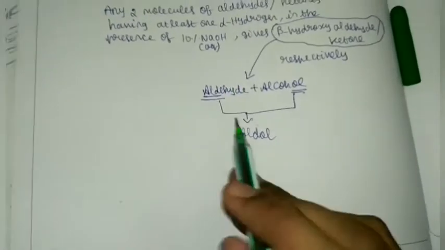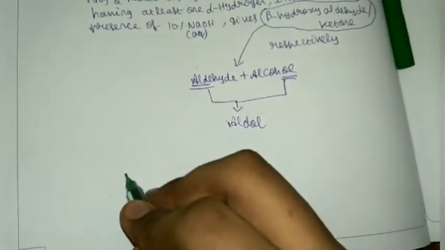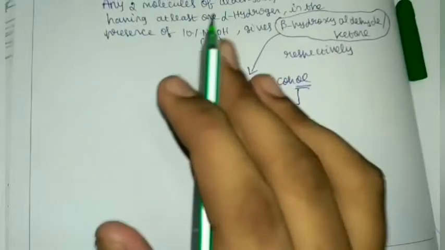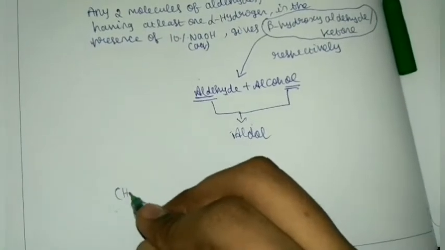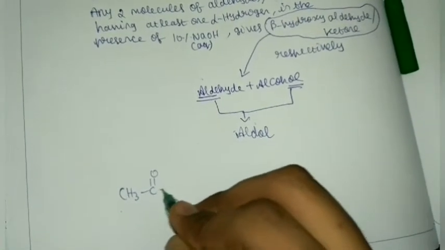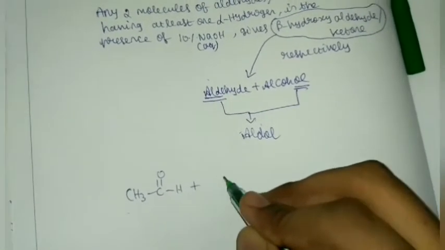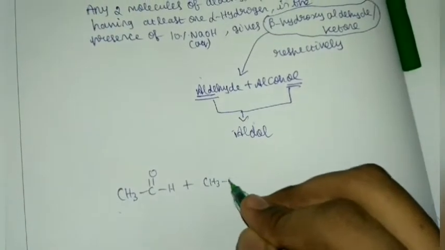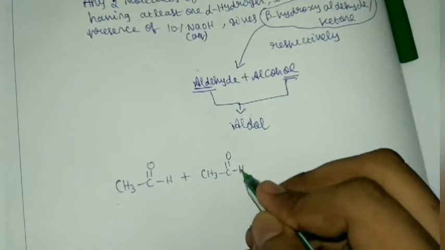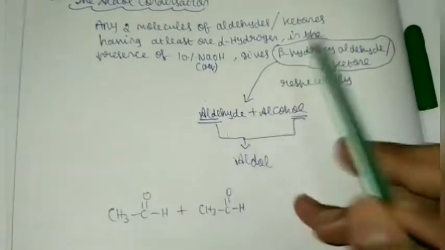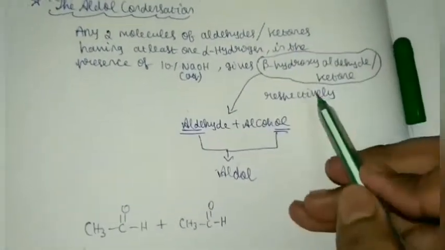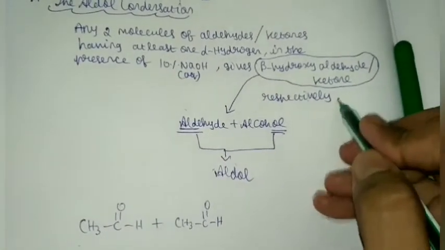So I'll write one reaction so you understand. First we will take a normal aldol condensation where both of the molecules have an aldehyde group. CH3-C double bond O-H plus CH3-C double bond O-H. So here it forms this one, right?